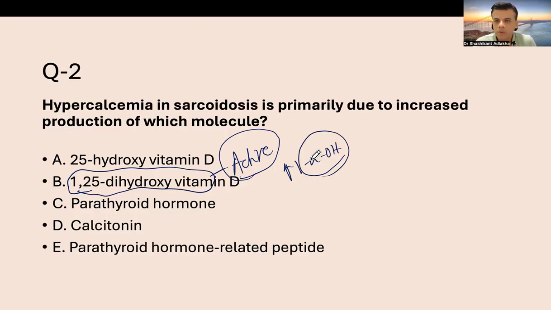Coming to option C, parathyroid hormone is a hormone that causes increased calcium level, but here it has nothing to do with sarcoidosis. Calcitonin is generally elaborated in conditions like medullary carcinoma of thyroid, and may sometimes cause hypercalcemia in that condition. Parathyroid hormone related peptide, option E, is elaborated in conditions like squamous cell carcinoma of lung, and also in renal cell carcinoma of the kidney. So these are ruled out.